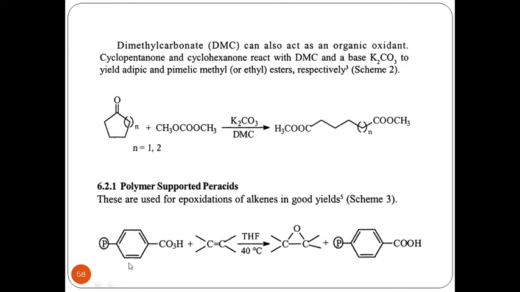Now, this benzoic per acid, which has a polymer support, reacts with an alkene in the presence of tetrahydrofuran at just 40 degrees centigrade, and I am able to get an epoxidation reaction across the C double bond C to give me an oxirane system. In turn, the byproduct that I am going to get is polymer supported benzoic acid.